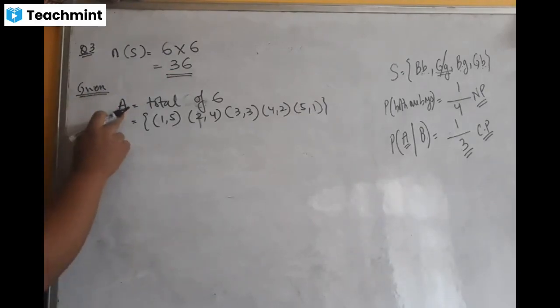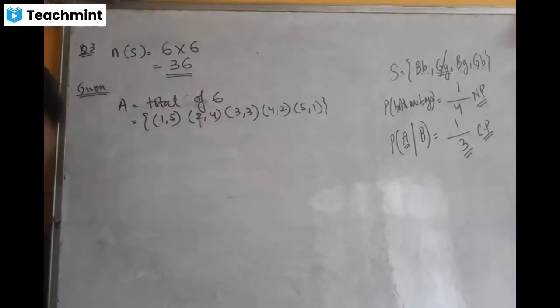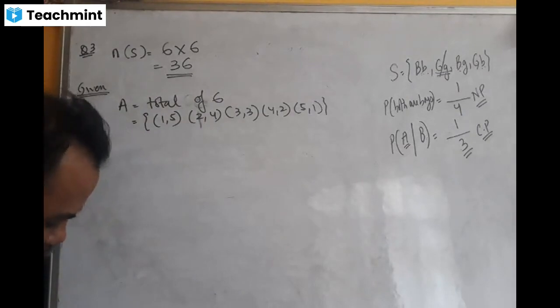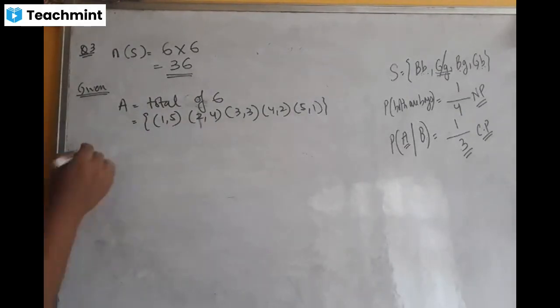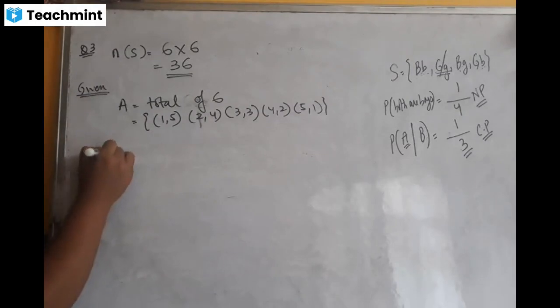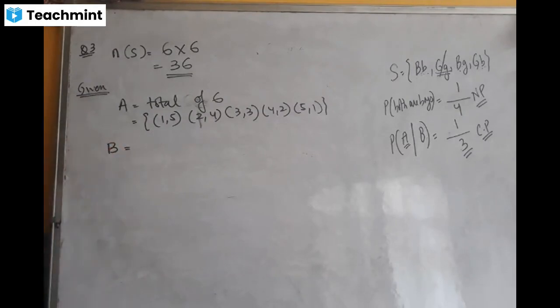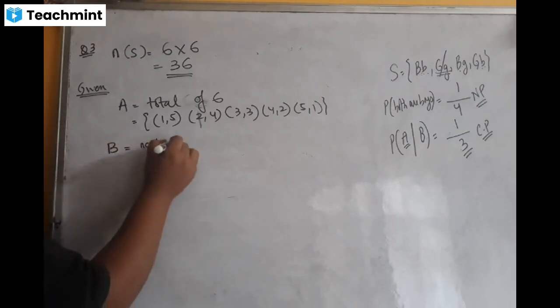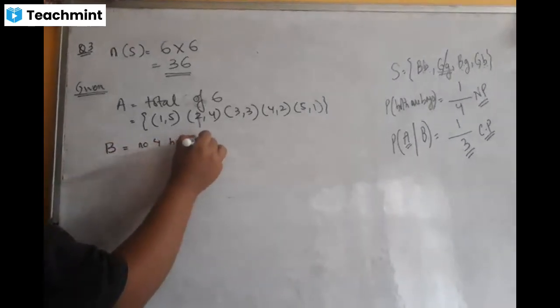And what is the event A? A total of 6. Okay, from here, what is the probability that the number 4 has appeared at least once? So I have to find the probability of B. I have to find the probability of the event B. And what is B? Number 4 has appeared